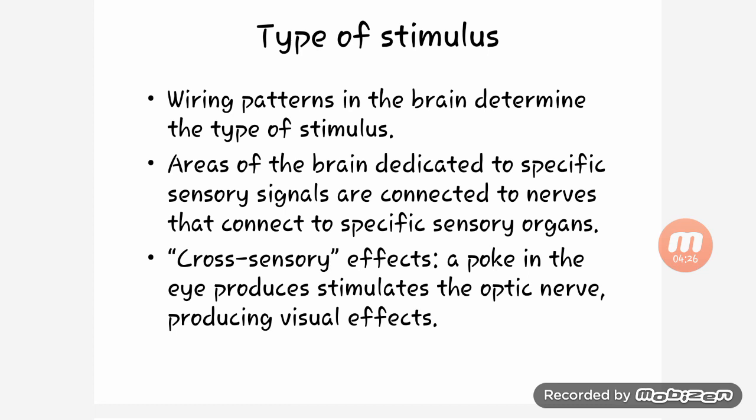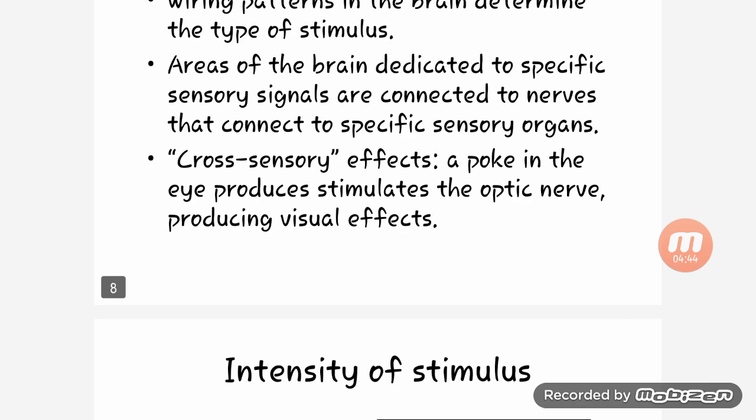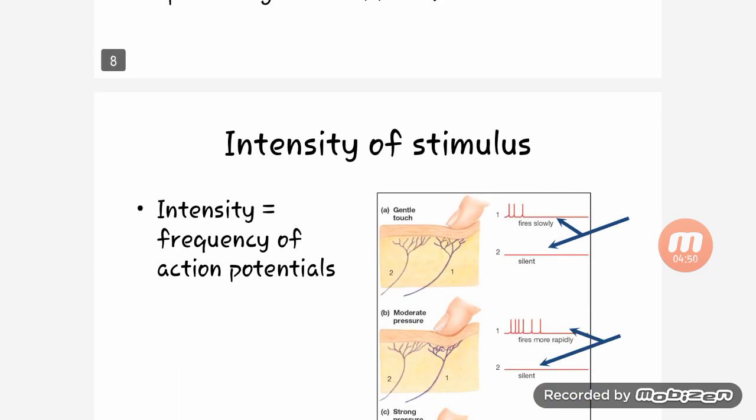Type of stimulus: the wiring pattern in the brain determines the type of stimulus. Areas of the brain dedicated to specific sensory signals are connected to the nerves that connect to specific sensory organs. Cross sensory effect: a poke in the eye stimulates the optic nerve, producing a visual effect.